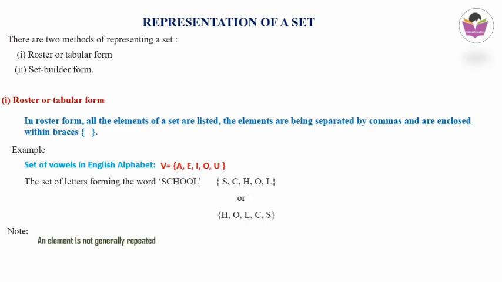Here we must note that an element is not generally repeated. We have noticed that O repeats twice, but we have written it only once. So generally the elements are not repeated, and the order of listing elements has no relevance. We changed the order of S, C, H, O, L to H, O, L, C, S. This is not a problem. Order is not a problem.